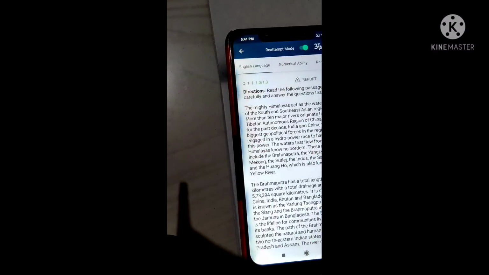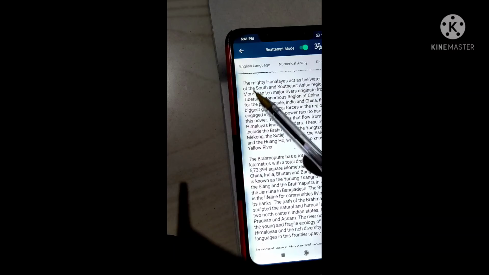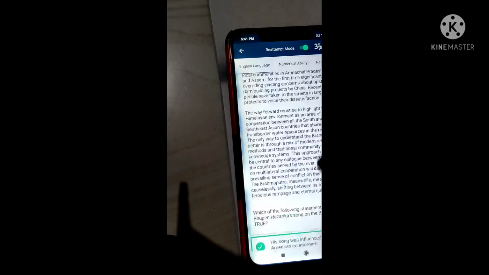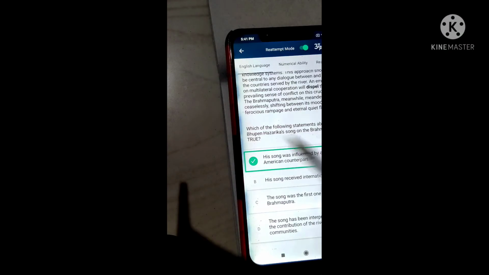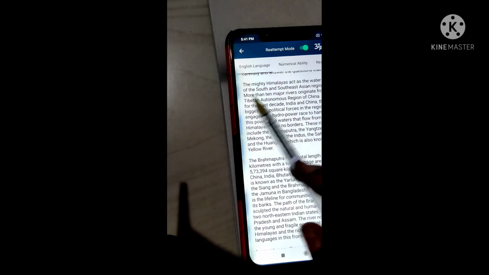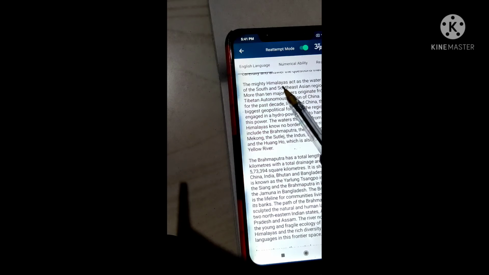So the first question was, which of the following statements about the Bhupen Hazarika song on the Brahmaputra is true? First of all, in just 2 to 3 minutes we roughly study the paragraph. The mighty Himalaya acts as the water river.